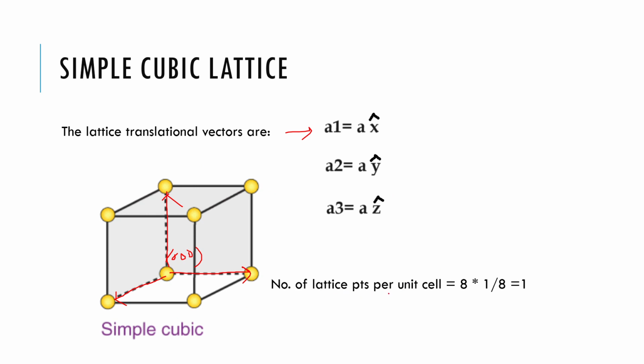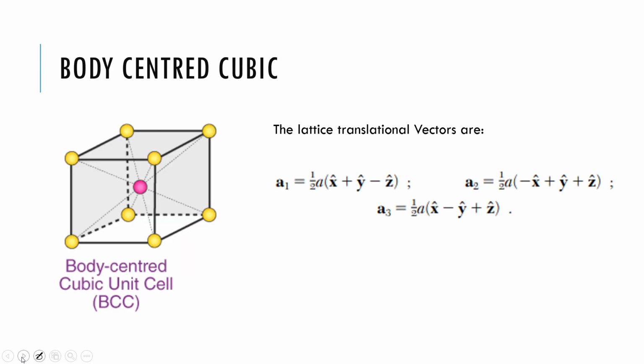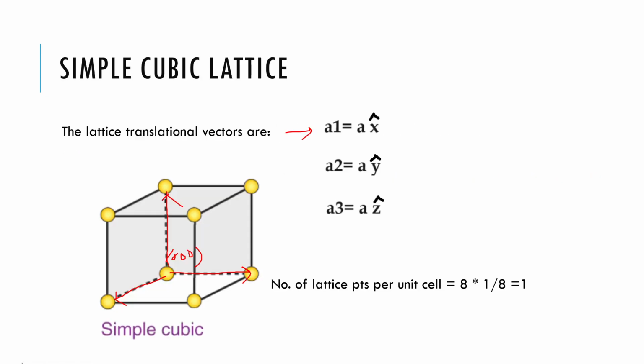The number of lattice points per unit cell is 8. There are 8 different points, with 1/8 from each corner of the unit cell. So that gives us 1. So the number of lattice points per unit cell is 1 for the simple cubic cell.